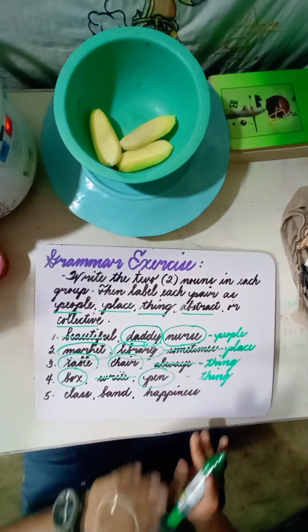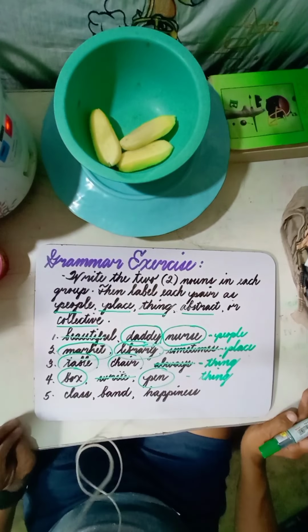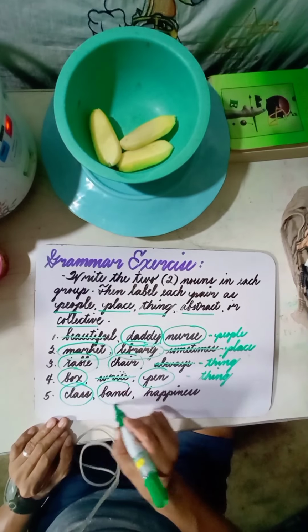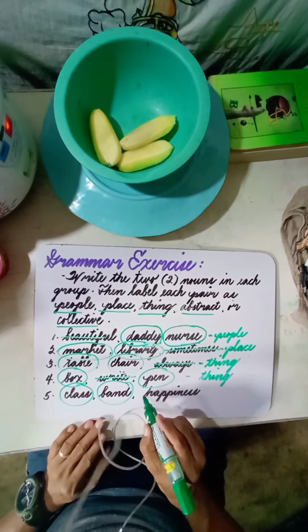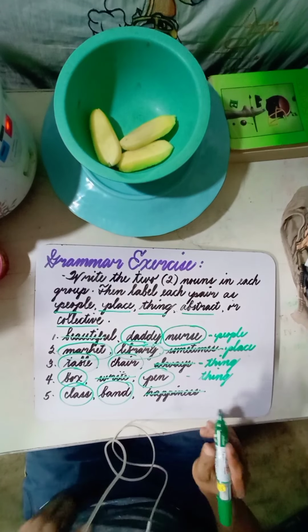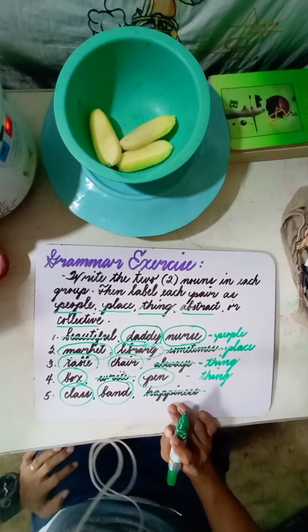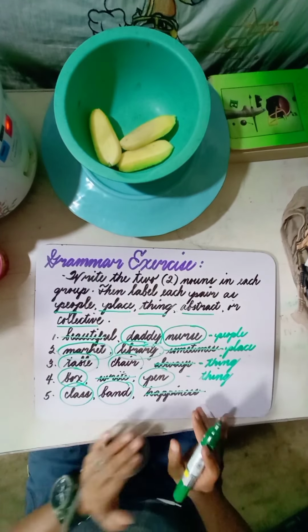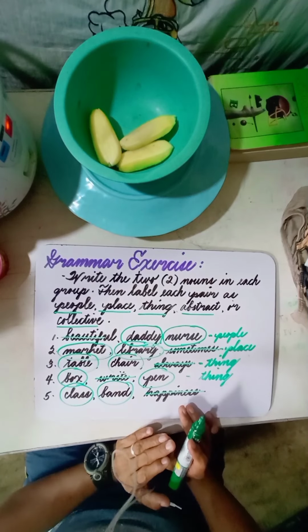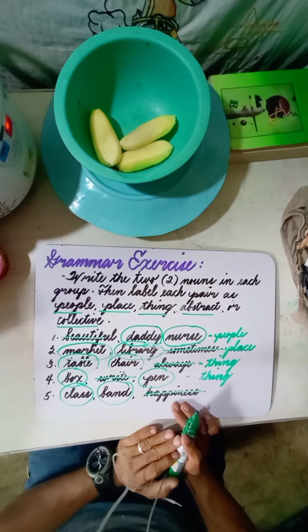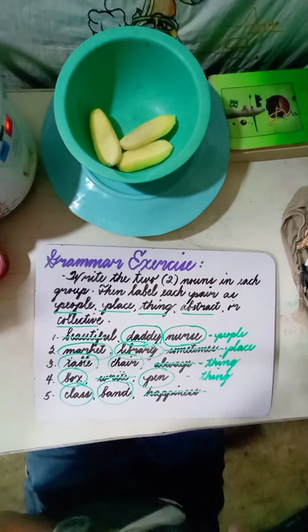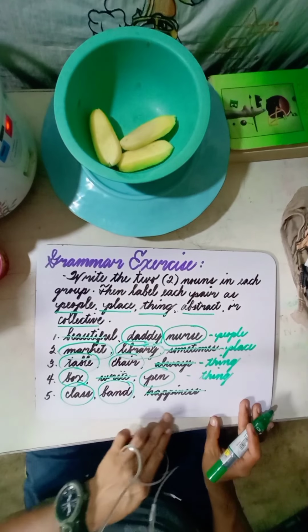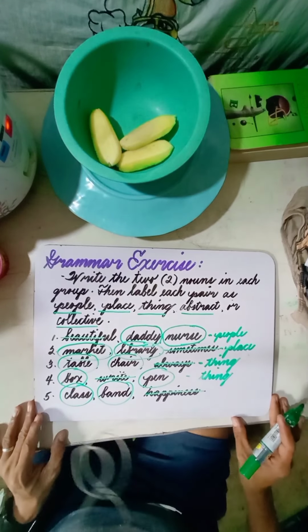We have class, band, and happiness. So we have the class, and we have the band. Happiness, though it is a noun, is considered an abstract noun because it exists only in our imagination, or we feel it, but we cannot touch it and we cannot see it. Although you see the person laughing, we cannot immediately say that that is happiness, because today there are people who are laughing but actually they are not happy.